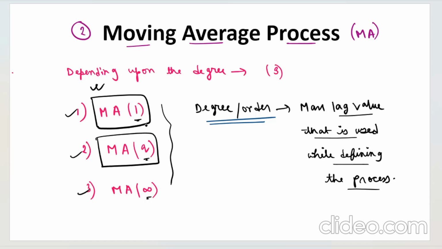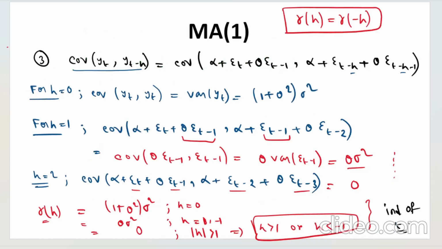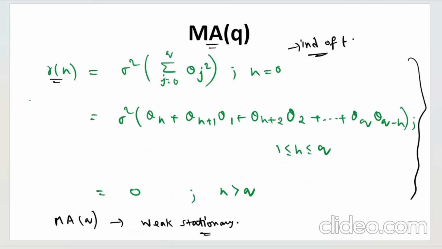We have covered the moving average process of order 1 and of order q, shown different aspects of them and why we call them covariance stationary in the first place. Now it's time to cover the remaining part, the MA infinity process, and that is what we are going to do in this video.